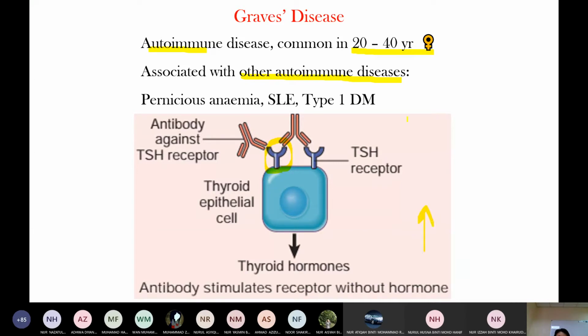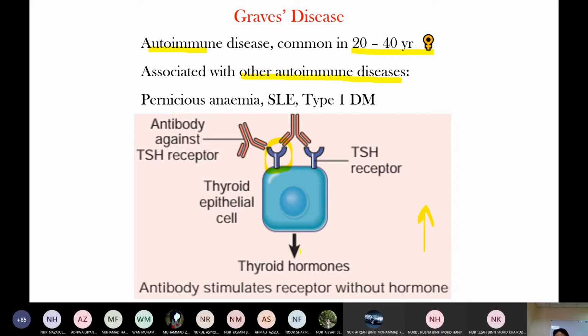So it acts on the anterior pituitary, so there is no thyroid hormone and less TSH production. This is the normal physiological process. But in Graves' disease, this antibody mimics TSH. So this antibody is like a clone. The antibody acts on the TSH receptor and stimulates thyroid hormone production.